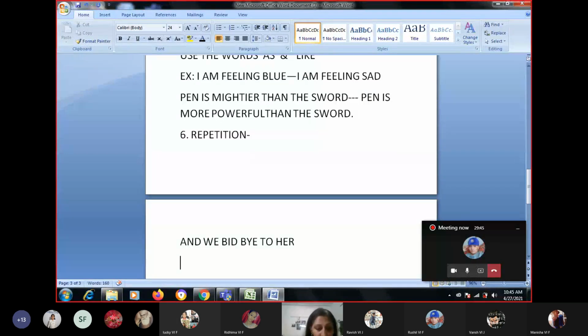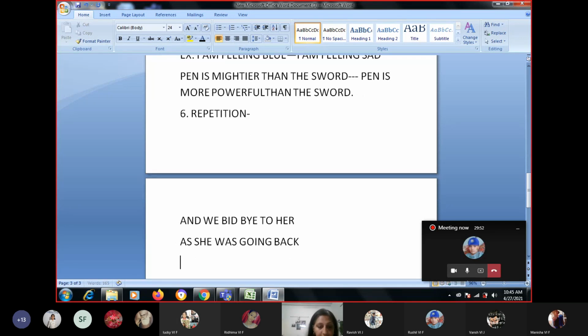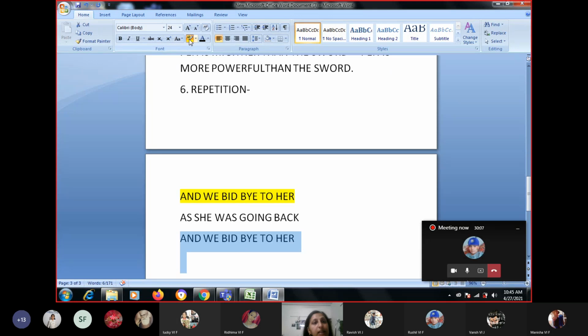And then there is some line, as she was going back, and we bid bye to her. Now, this is your repetition, that any line that is repeated, any word, in the beginning or in the middle. It could be the whole line, or it could be any particular word. It could be any sentence. It could be anything. Is it clear?